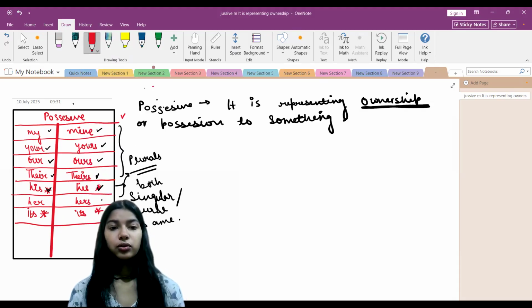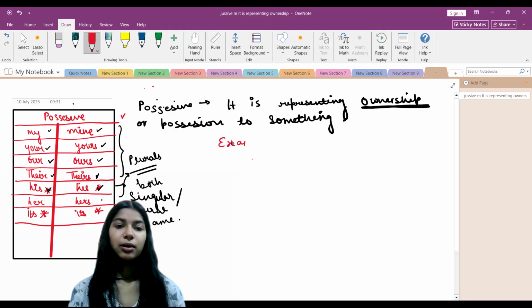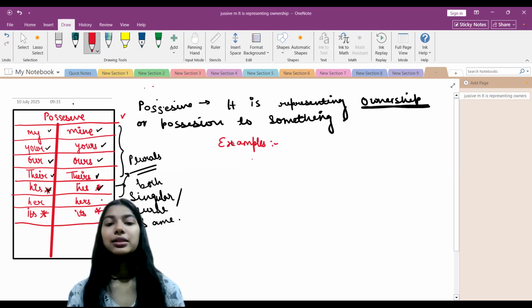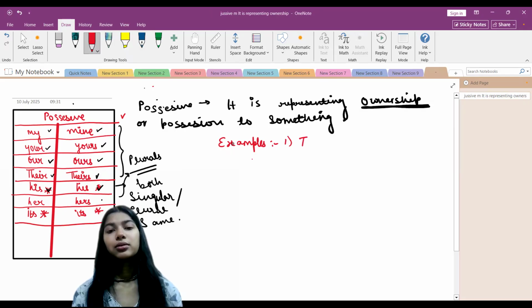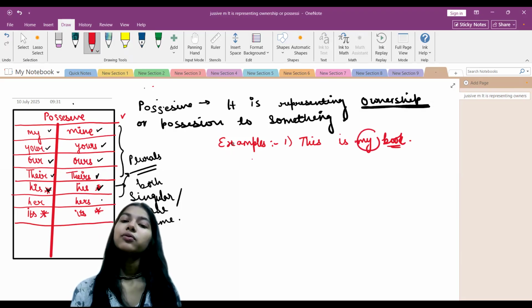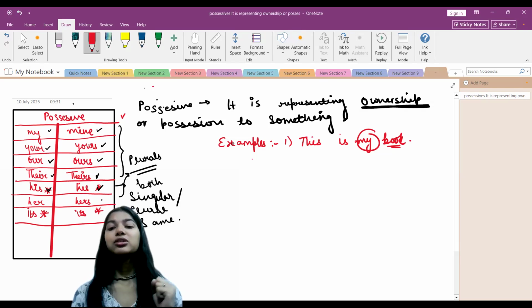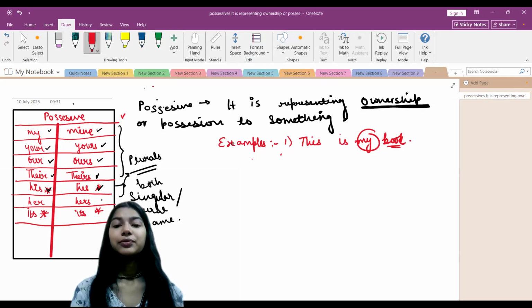I'm going to take some examples in sentences. Let's say this is one example: This is my book. So I am showing my ownership of the book by the word my, saying that this is my book. So my means it is showing the ownership that this book belongs to me only, right?